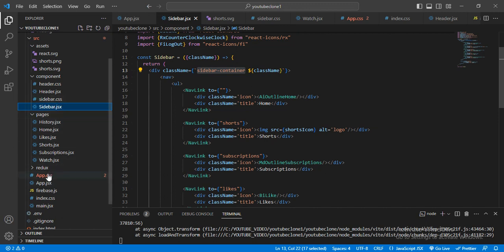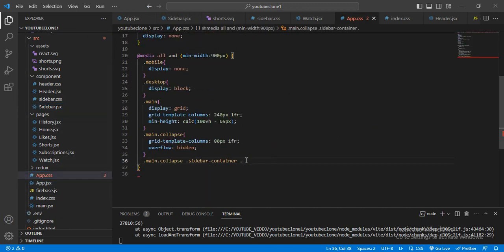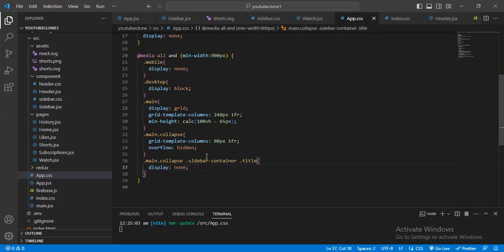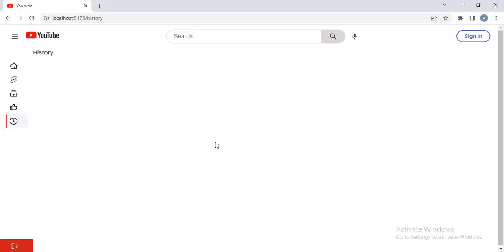Here I will give the title display none. Now let me just check. Okay, now see, it will be displayed like that. And let me just, a little bit, if I give 990 pixel, then it will be like that. See, it will be displayed like that. And when I click on this button, then it will go approximately full width.